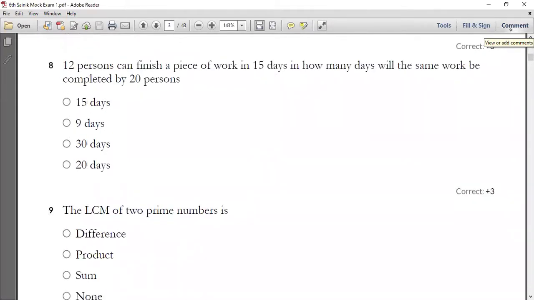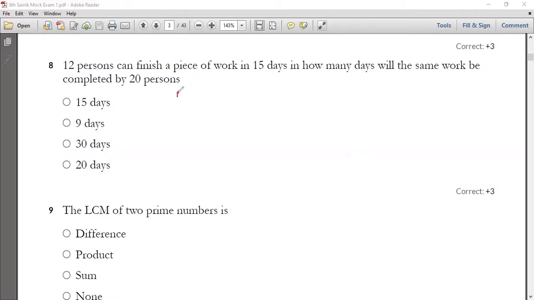12 persons can finish a piece of work in 15 days. In how many days will the same work be completed by 20 persons? We have already solved these kinds of questions, so once again, let's go with that.